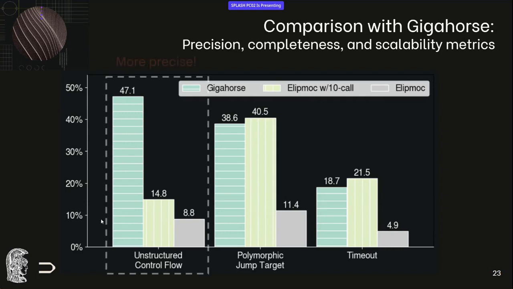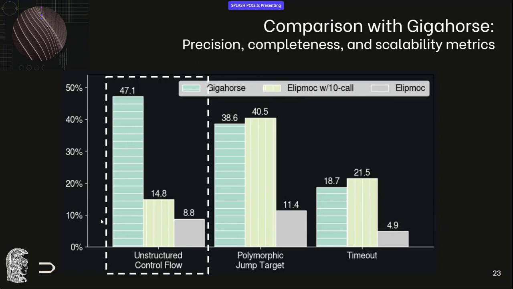Now, the first thing we have is unstructured control flow. So unstructured control flow is basically, at the output level of our analysis, control flow patterns that cannot be translated to high-level control flow of source code.